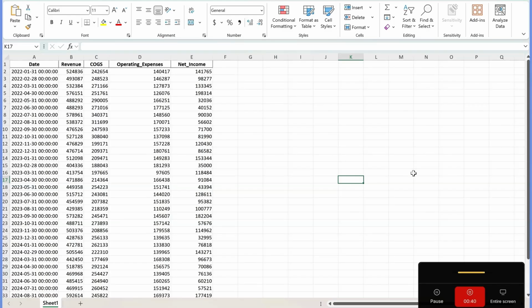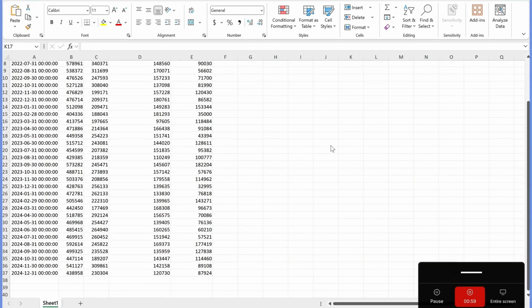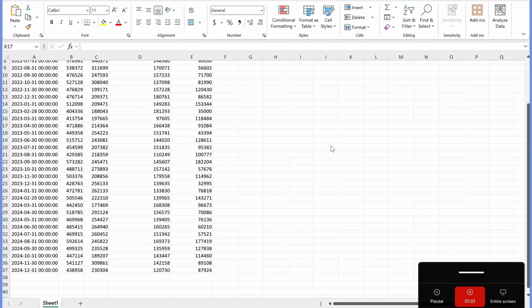Now, what we can do is use an AI tool to help us with budgeting and forecasting. And obviously, if we didn't want to do that, there's a lot of tools in Excel that we could use to maybe try to do that on our own. But let's say that we were really in a pinch and we want to leverage AI to help speed this process up. And what we're looking to do is figure out, based on our historical data and historical trends, what is revenue likely to look like in the first month of 2025, so January of 2025.